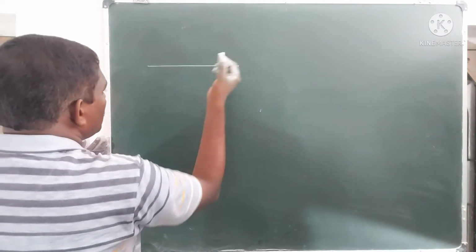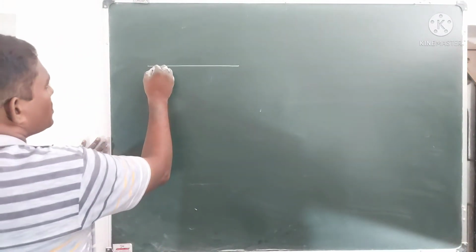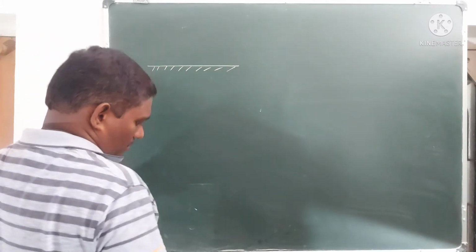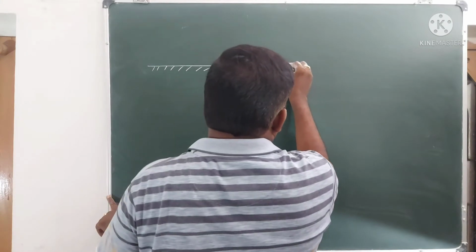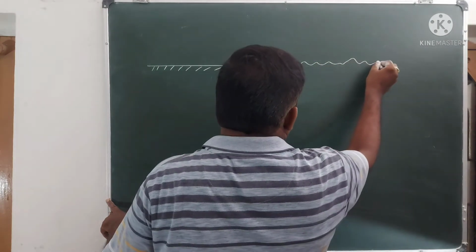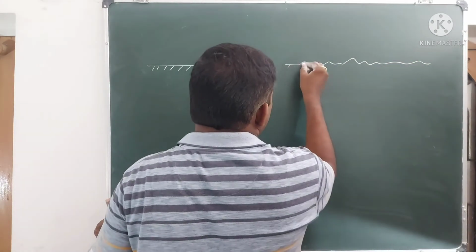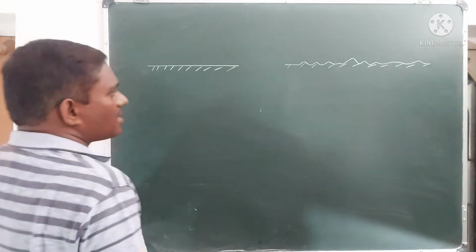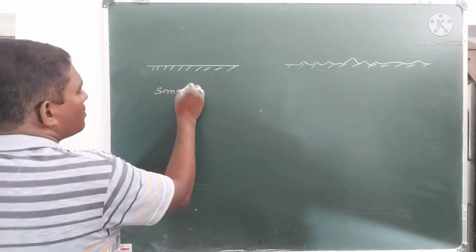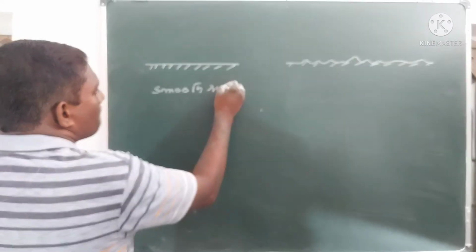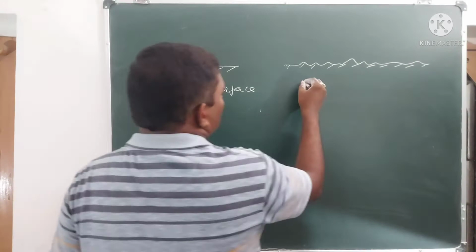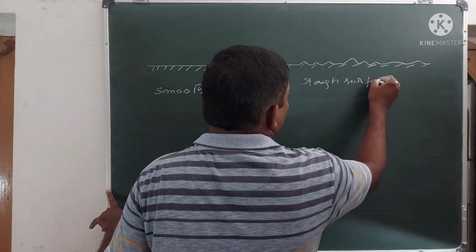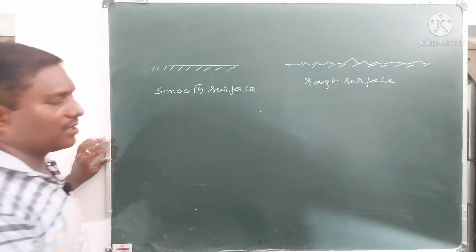Suppose this is a smooth surface, and this is the rough surface.